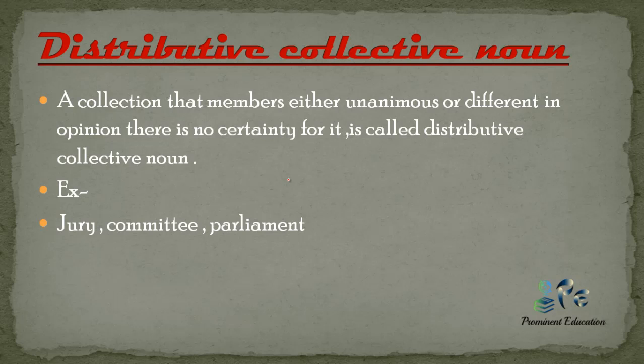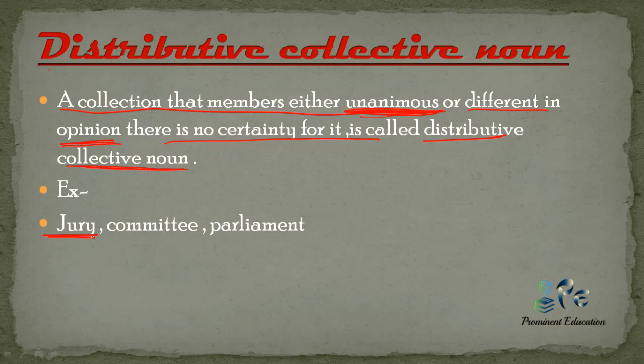Now, distributive collective noun. What is a distributive collective noun? A collection whose members are either unanimous, meaning they have the same opinion or the same decision, or different in their opinion. So we do not know whether they are unanimous or different in opinion. There is no certainty of it, then it is called a distributive collective noun.